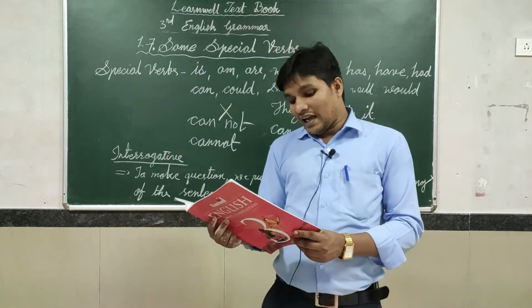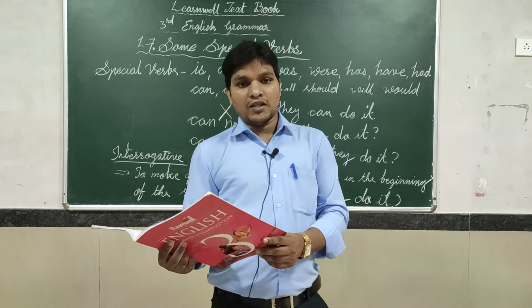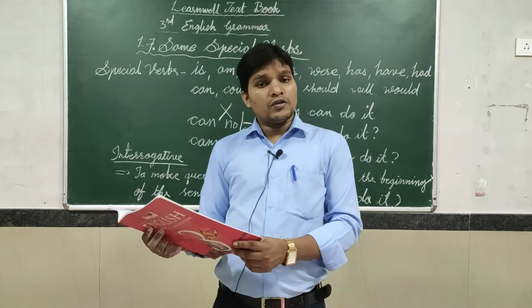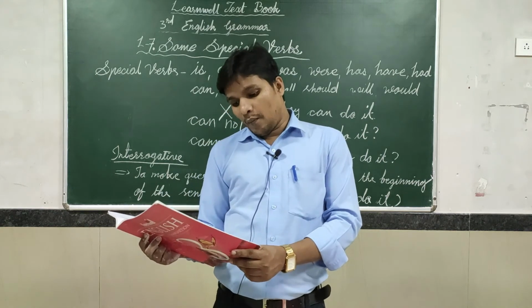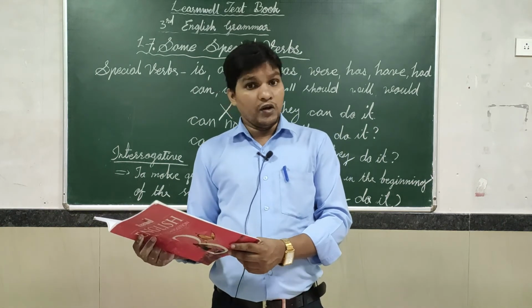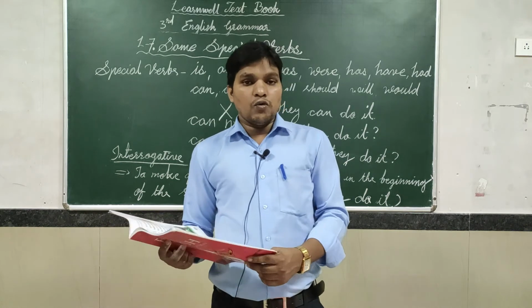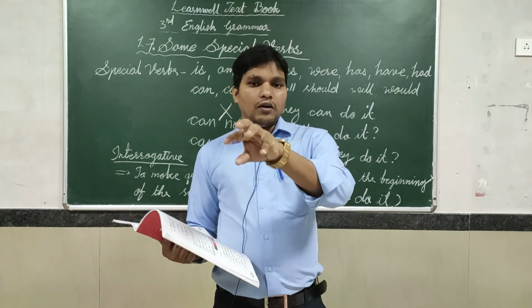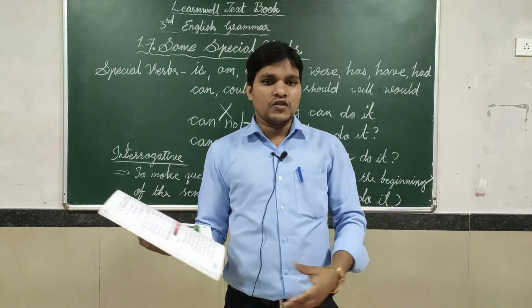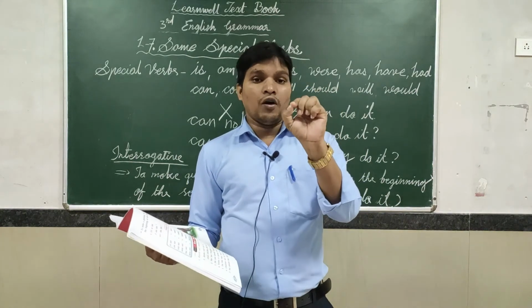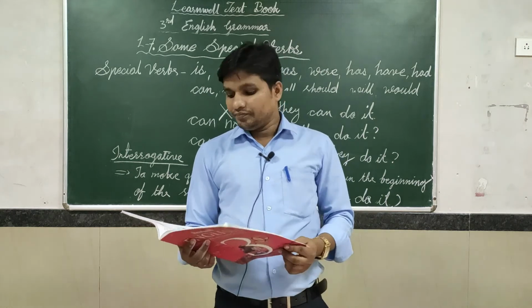The first question is, rewrite the sentence as a question. It has given you some sentences that you have to make into questions, right? For example, given here: Misa will do it. Will Misa do it? So we have to bring the special verb to the front, then you can make a question. Very easy. And instead of a full stop, we put a question mark.